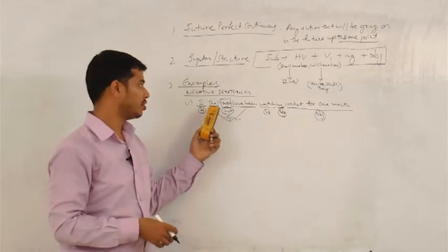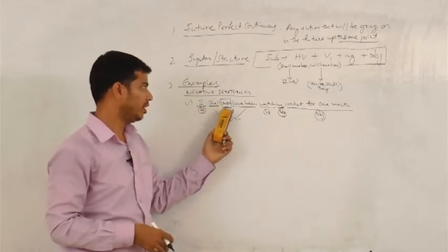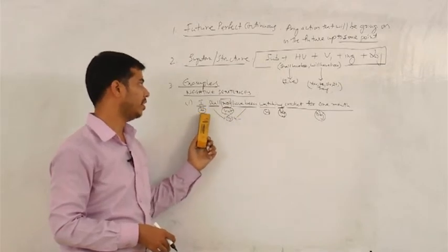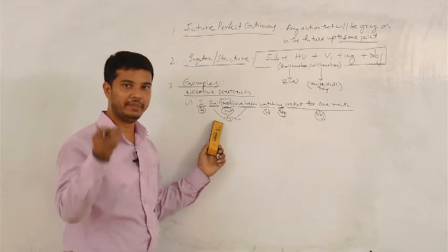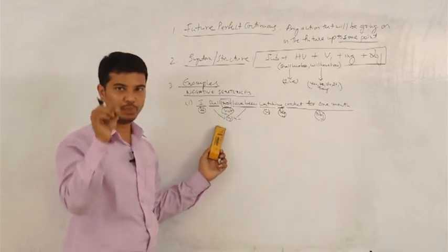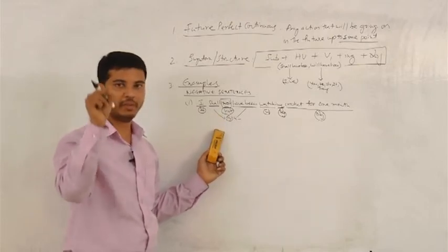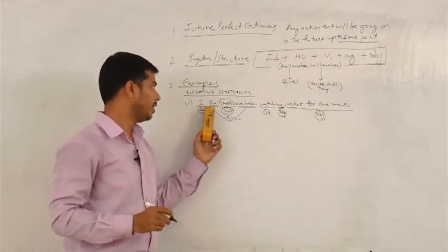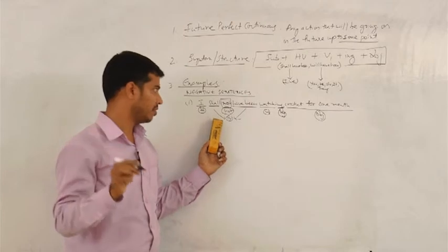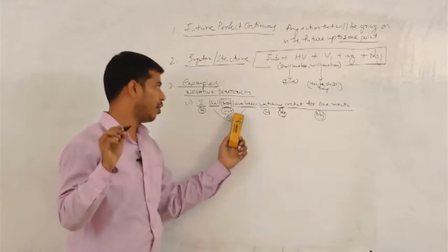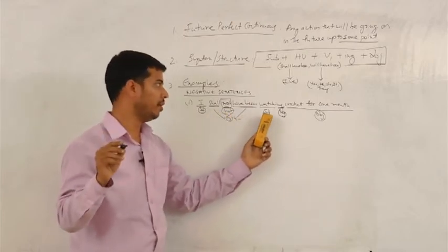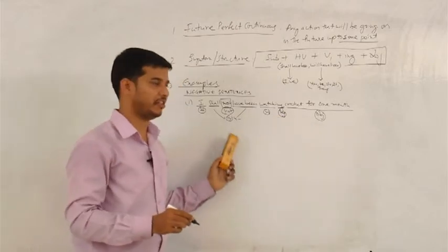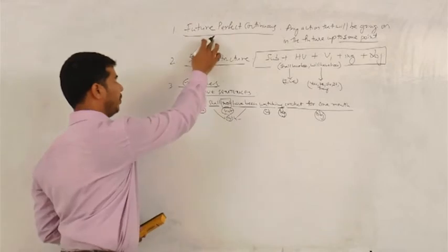First write shall, then not, then have been. Once again, write subject, then helping verb HV, and in between not. If that is not comfortable for you, you can write subject plus shall plus not plus have been plus V1 plus ing plus object. Now this is the structure for a negative sentence under future perfect continuous.